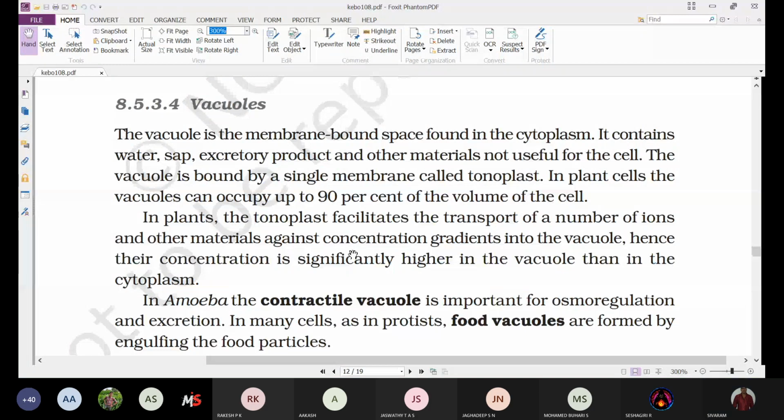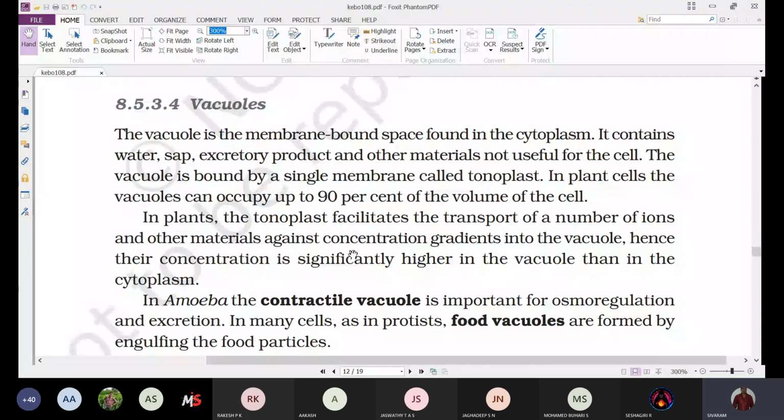So the major part of the plant cell is occupied by the large central vacuole, up to 90% of the volume of the cell.